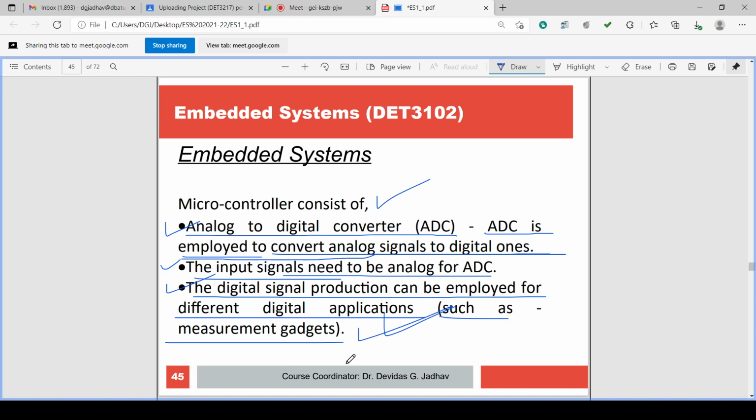The digital signal produced can be employed for different digital applications such as measurement gadgets, like temperature measurement, blood pressure measurement, or any gadget.